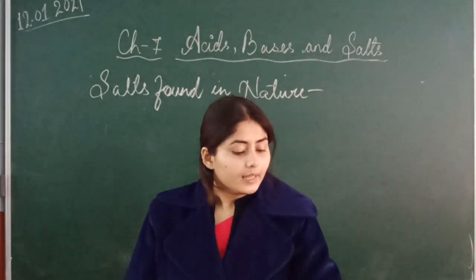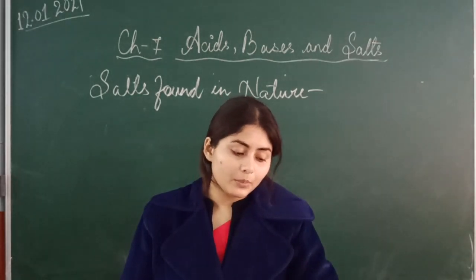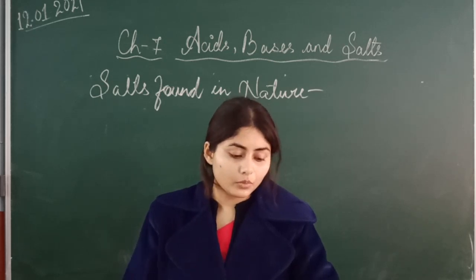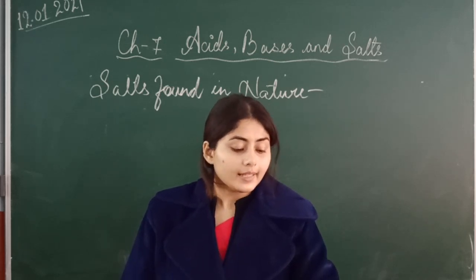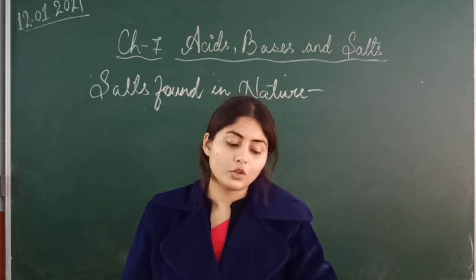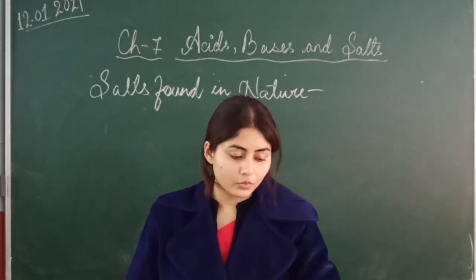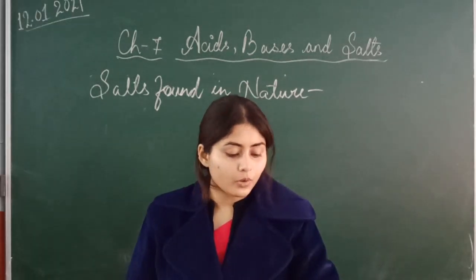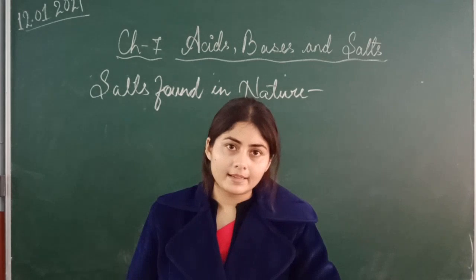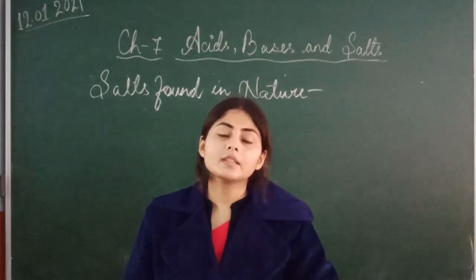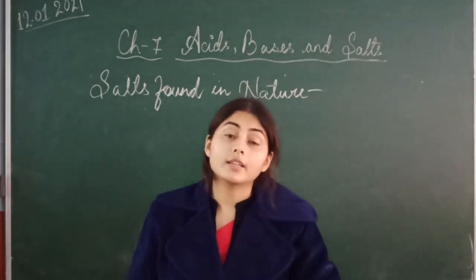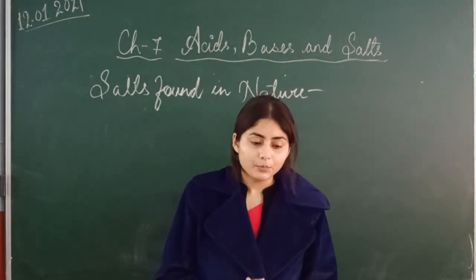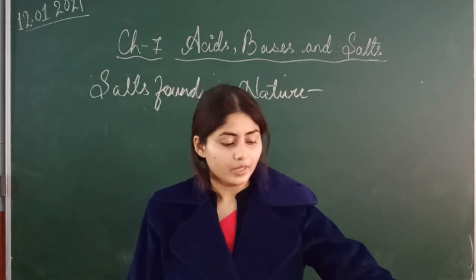Then calcium carbonate, which is also called limestone. It is present in all the soils, in limestone rocks. Then calcium phosphate in phosphate rocks and in all the soils. Then potassium aluminum silicates in all the soils, in china clay, mica, and all these things. Got it? So this table 7.4 you have to remember.